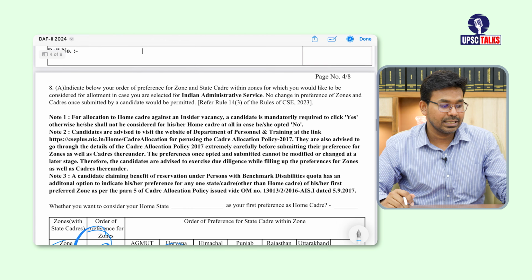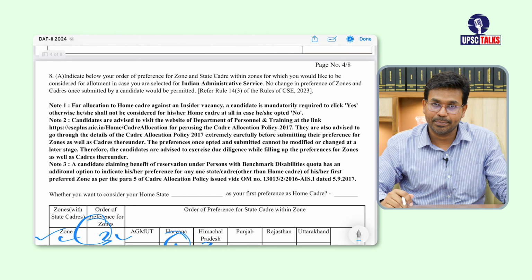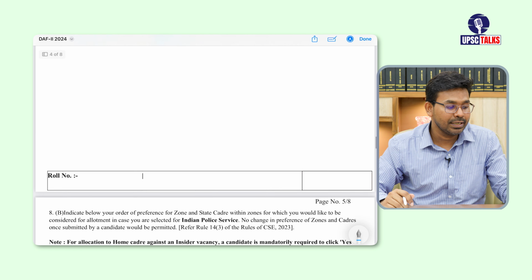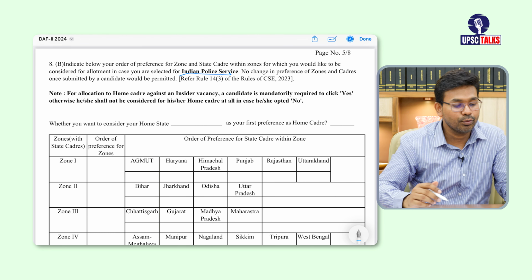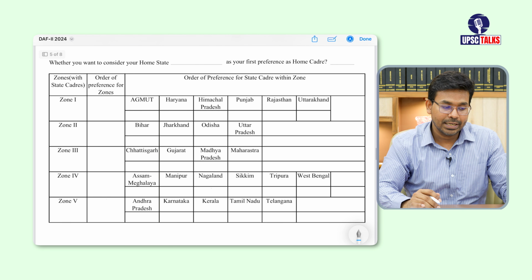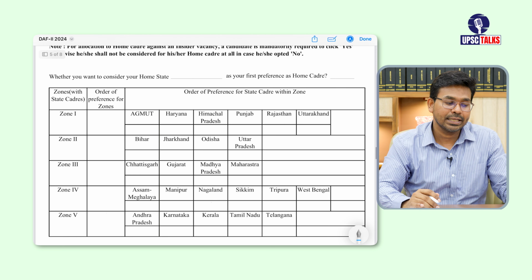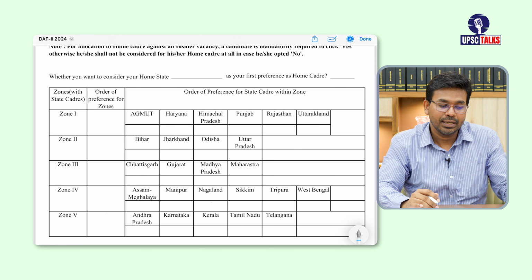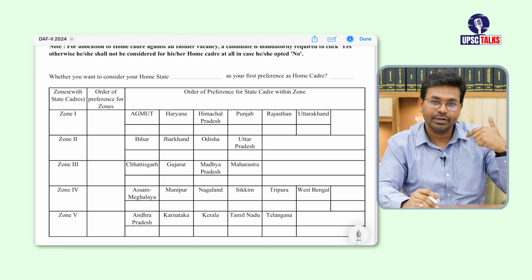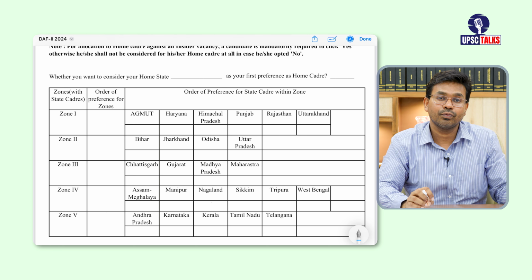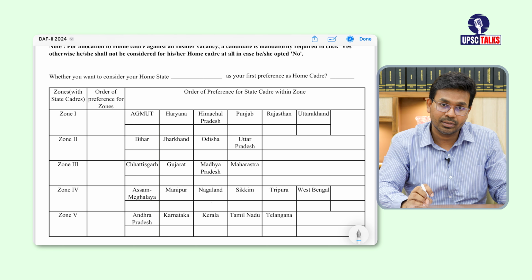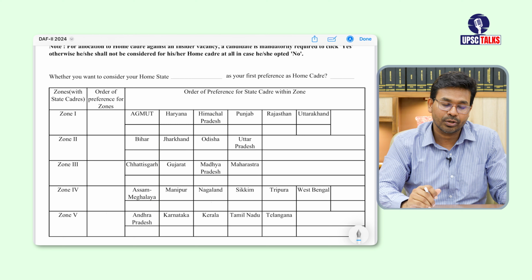So this is point A, it is related to the Indian Administrative Service. Then similarly point 8B is related to the Indian Police Service. Again you need to follow the same practice, right? And we have discussed why there are 2 similar tables, right? It is because there are 2 different services. For IAS, 1 table, for IPS, the other table. If you are given IPS, maybe you would like to work in some other state where law and order needs to be worked on, okay.